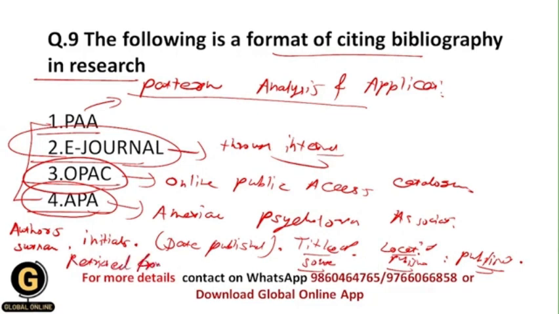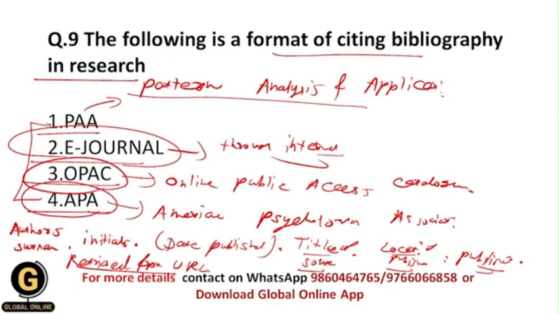Retrieved from URL means over here you can give the URL link from which link you have referred this whole article or whole journal. All of you getting? So this is the common format of APA style.